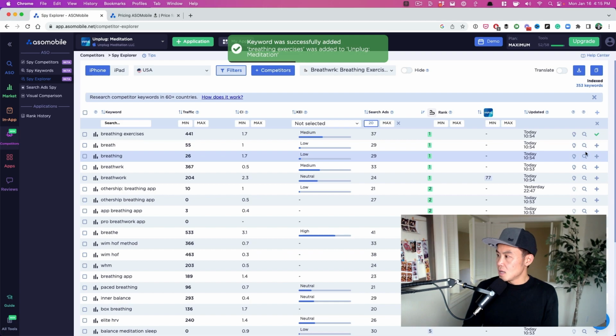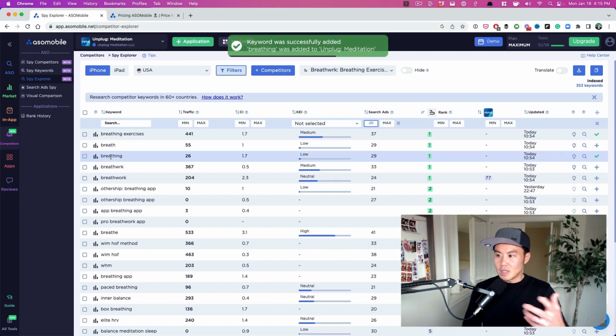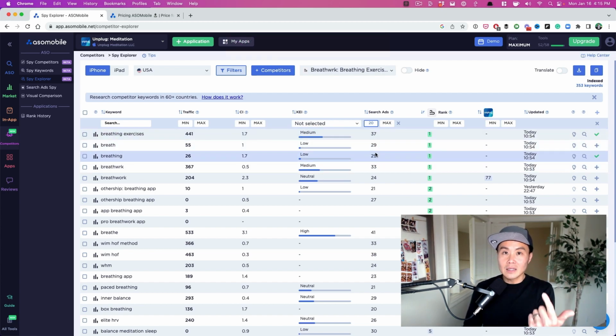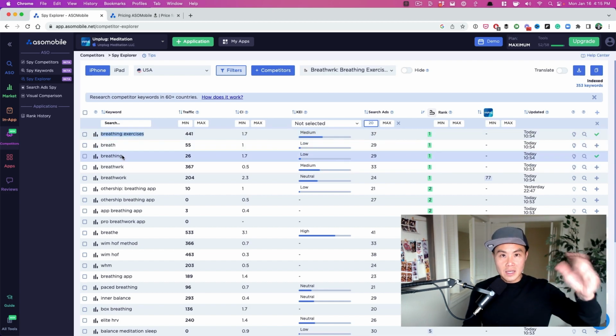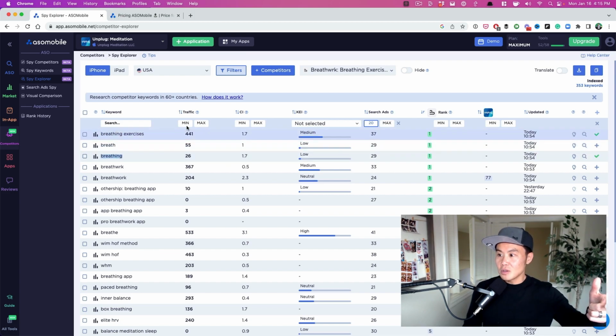Same with breathing. Now, I love any terms that have breathing and breathing exercises that are in the 30s, because if I can rank for one, I can likely rank for the other, right? So for one of our apps, it is sort of like breathing exercises, and we rank number 1 for breathing and breathing exercises. And we're generating a good amount of downloads, 100 plus downloads a day. And we're being able to scale that app from $1,000 to $10,000. So this is this type of 2-word compound where the single version, like breathing, has good traffic volume, and the dual breathing exercise has good volume. Those are the keywords I really, really, really loved to look at.